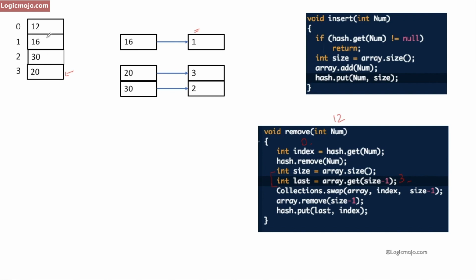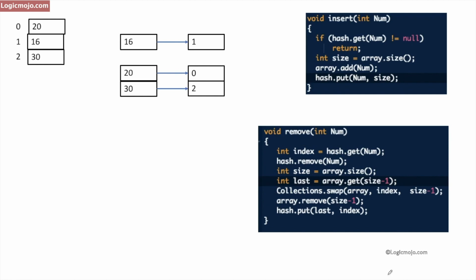So what do we do? We do the swap operation between these two. So this will become 20 and this will become 12. So this is the swap operation between index and size minus 1. And then we remove this last entry. That's why we do array.remove, and correspondingly we then update that in the hash map. If you see, for 20, the index has become 0 right now. So we need to update that here. That's why into the key we store that index, which is right now 0 here. So this will become 0. So that's how we have to do the delete operation in this combination of data structures.